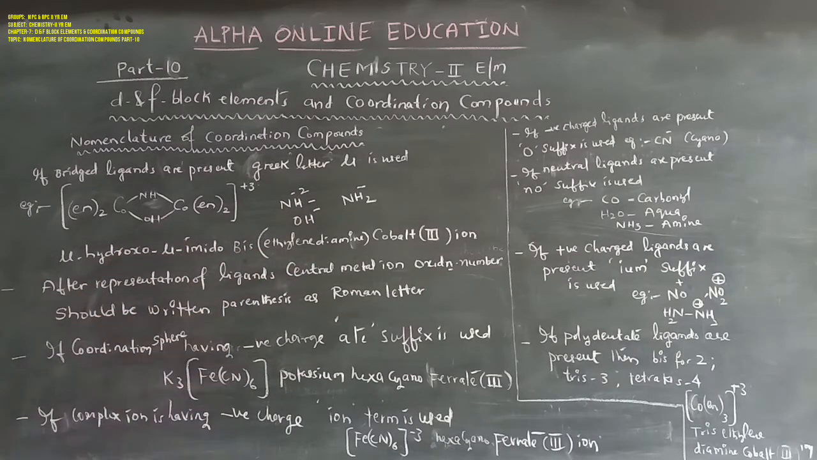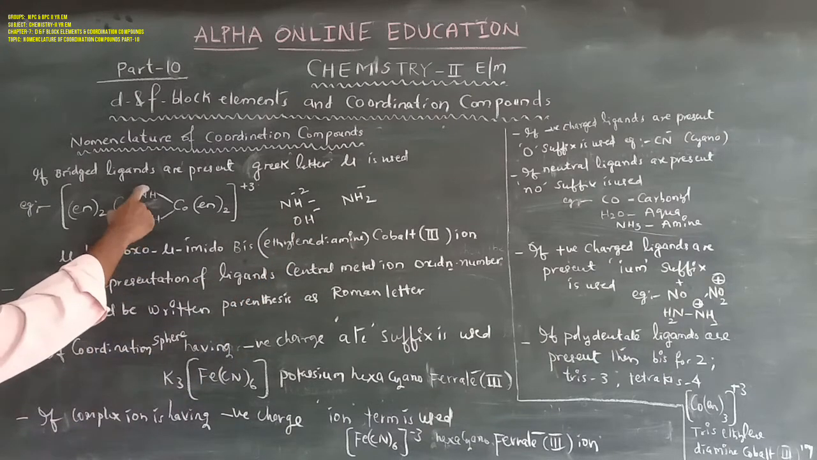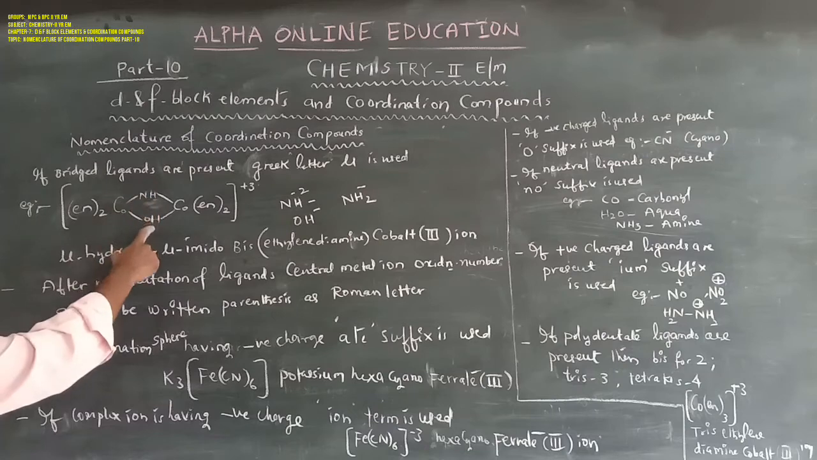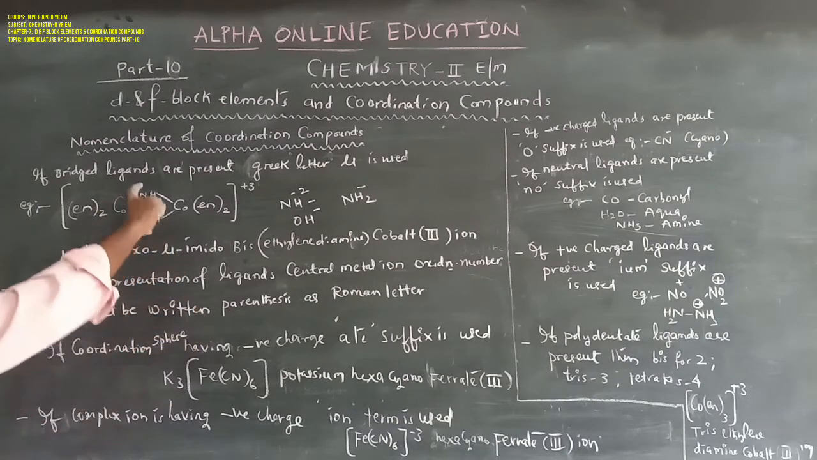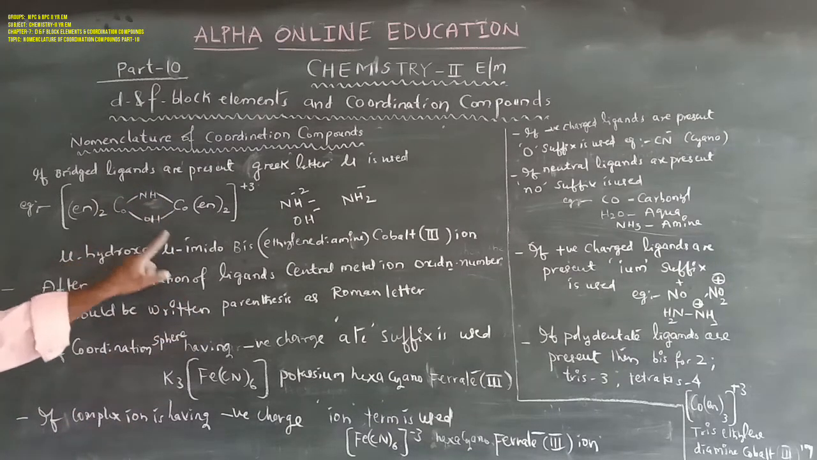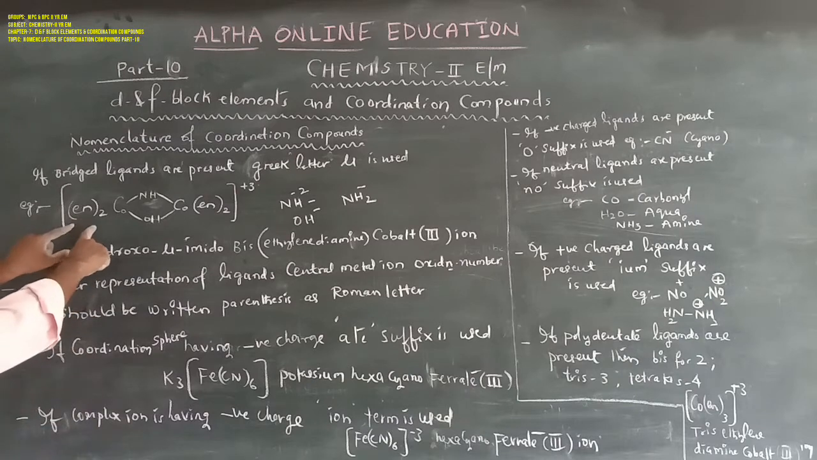In general, they can act as bridging ligands. Here is the imido ligand, and here is the hydroxo ligand. These two act as bridging ligands.